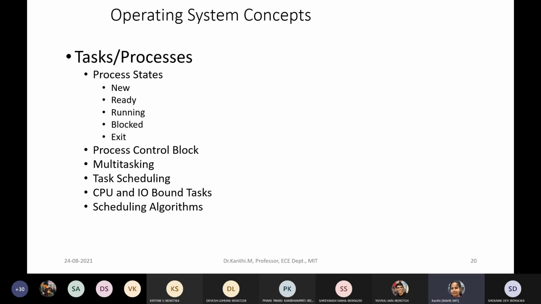So what I mean here is, we need to understand multitasking. To do multitasking, we have to understand task scheduling. What is a scheduler? How is it going to schedule? What are the different scheduling algorithms that are used?